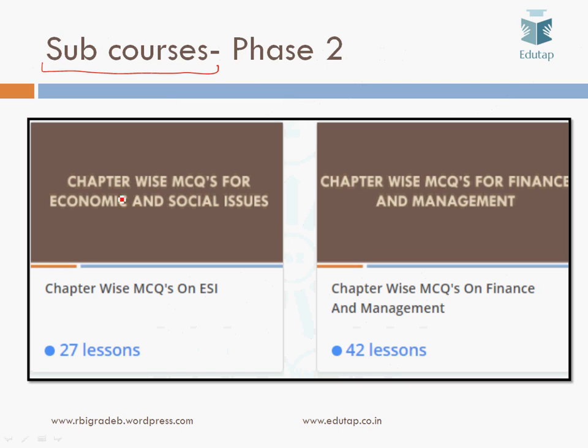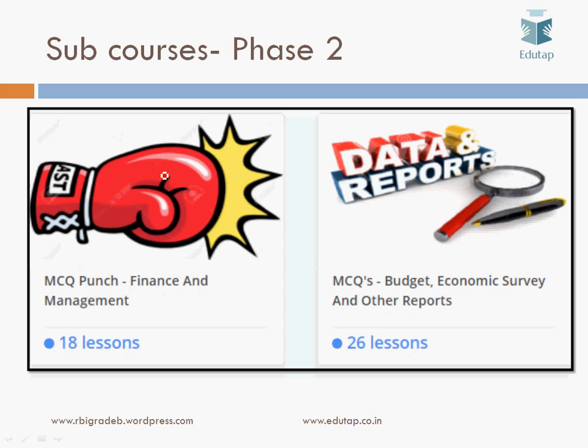The first is the chapter wise MCQs on Economic and Social Issues. There are around 30 odd topics mentioned by RBI in the syllabus, and we have framed high quality and relevant MCQs for each and every topic of ESI, chapter wise. Similarly with the paper on Finance and Management, we have framed chapter wise MCQs as well. Then there is an MCQ punch for Finance and Management.